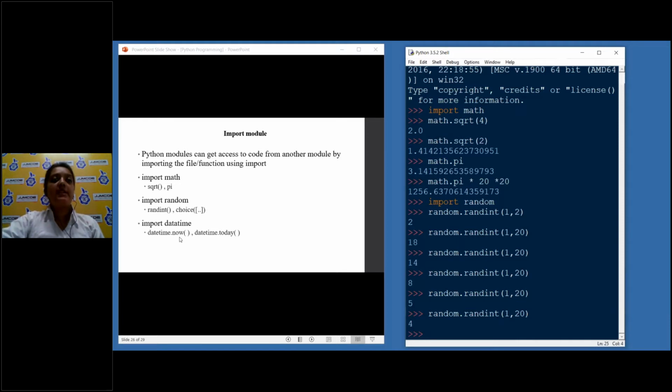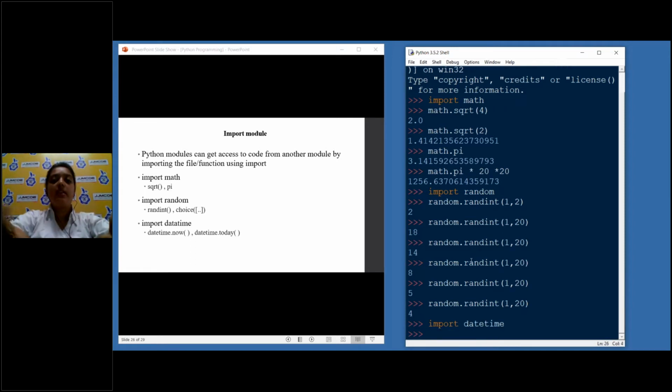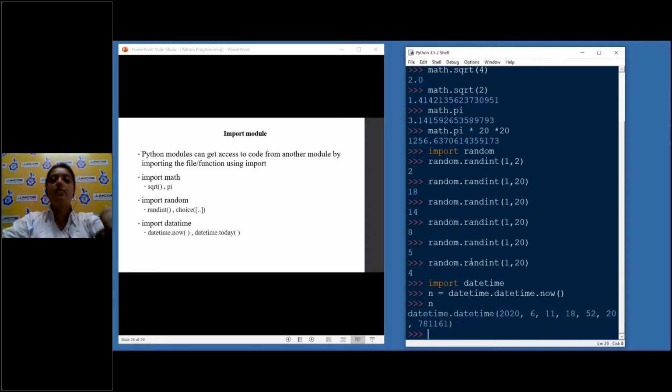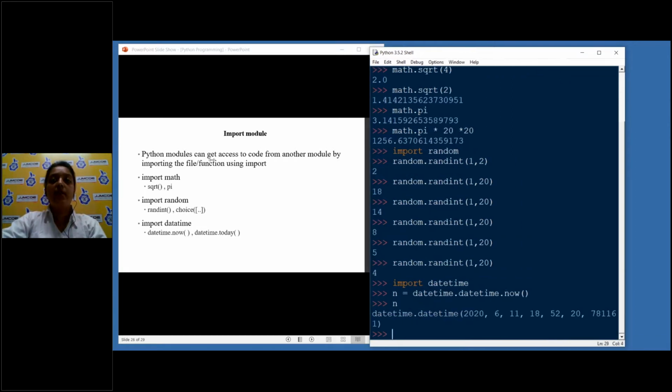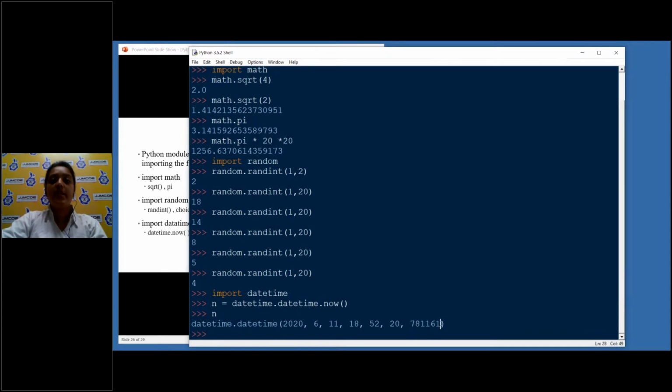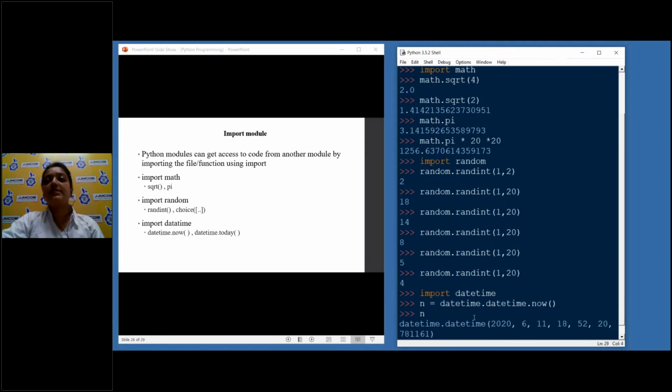And next we have import datetime. So there is something called datetime. You can see that this is nothing but the computer time, but focus on this part, 2026-11 is the year, and then this part is the time, that is 18, that is now 6:52 and the millisecond count. So you can see datetime allows us to see the current time. The current time is very precise.